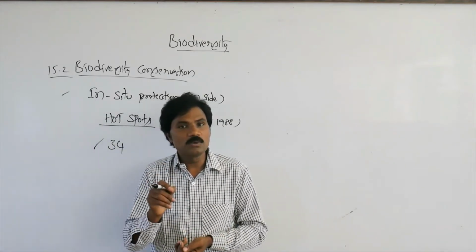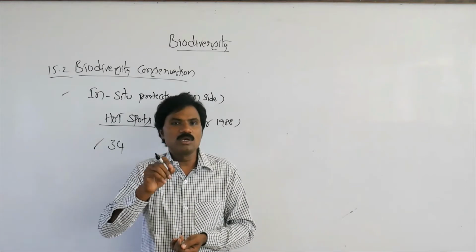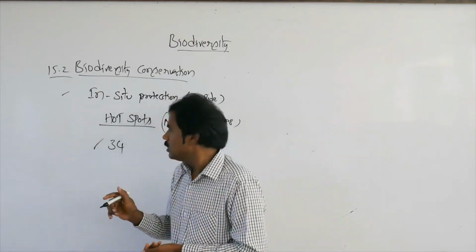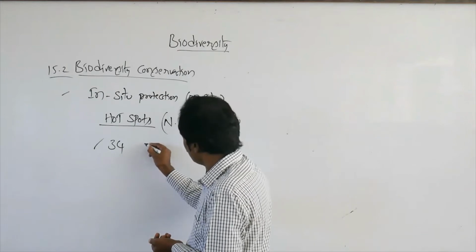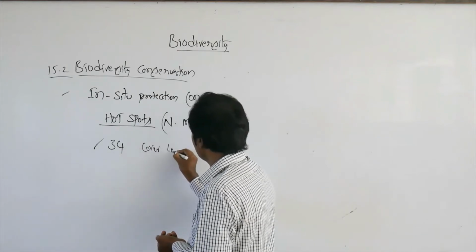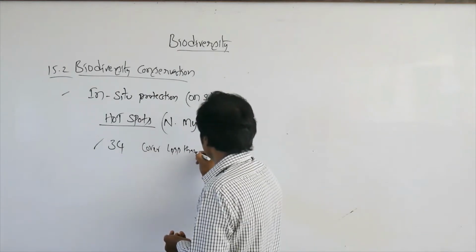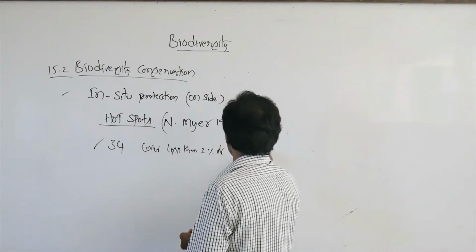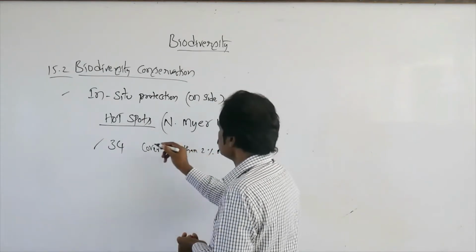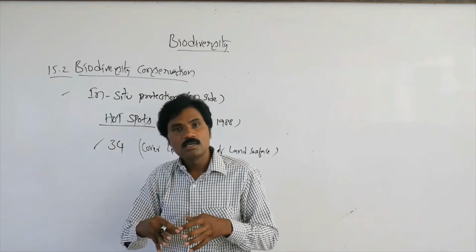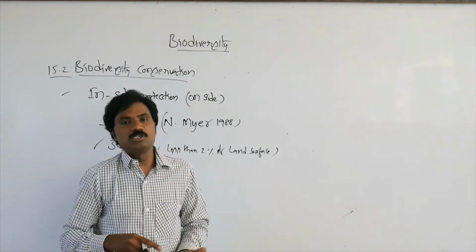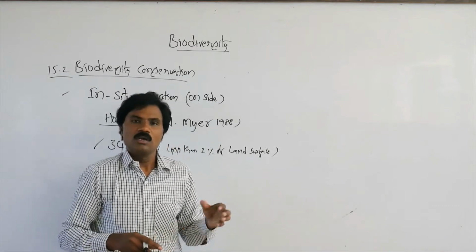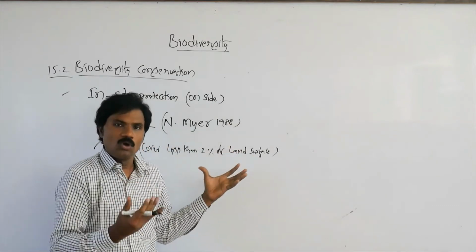These 34 hotspots cover less than 2% of the Earth's land surface. But they cover very little area, while the maximum number of endemic species are present. That is 34 worldwide.